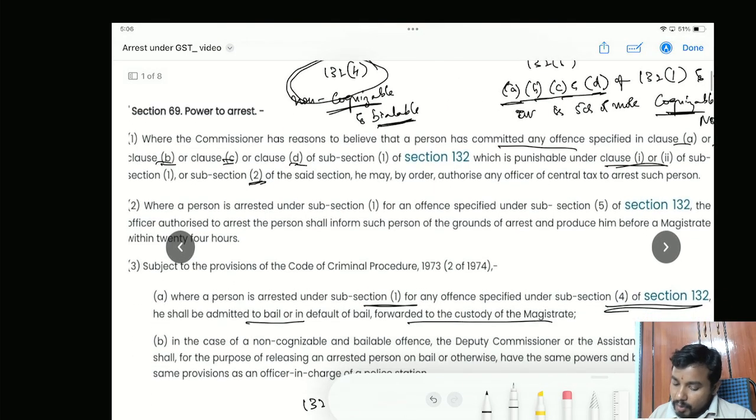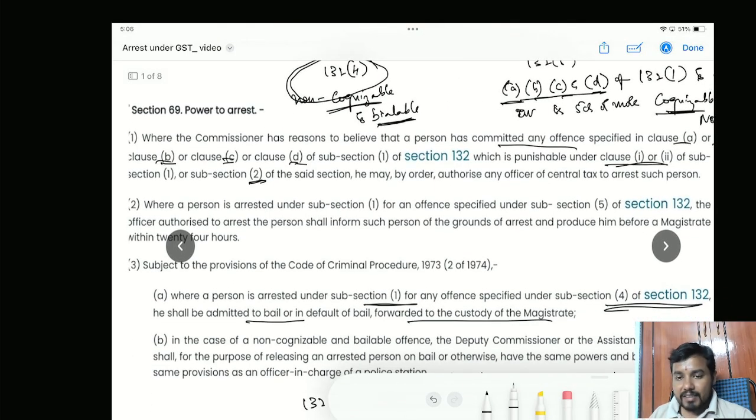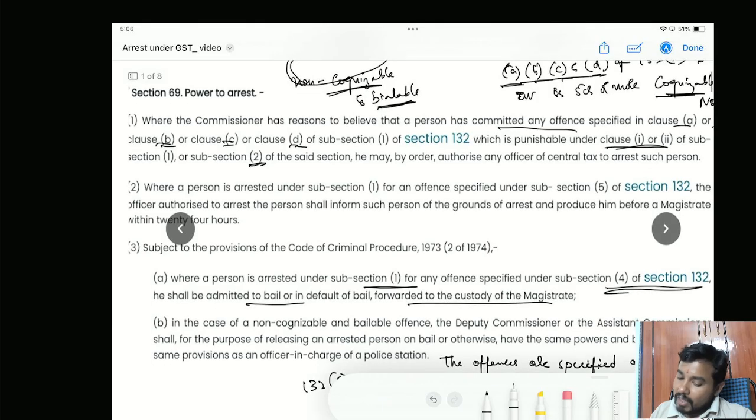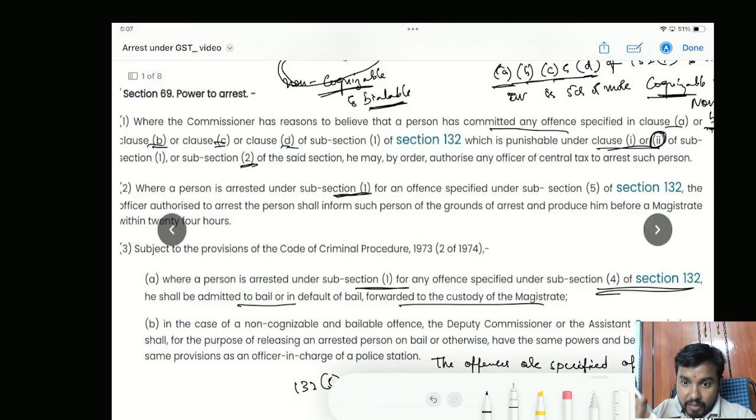Now let us come to another important subsection, that is subsection 2 of section 69 of the CGST Act, where a person is arrested under subsection 1. Now when will I be arrested under subsection 1? If I have committed any one of those 4 offences and the amount involved is 5 crores or more, or 2 crores or more also. Why? Because clause 2 is also there. I am referring to subsection 2, not to that classification of non-cognizable, bailable, cognizable and non-bailable. There they have considered only clause 1.